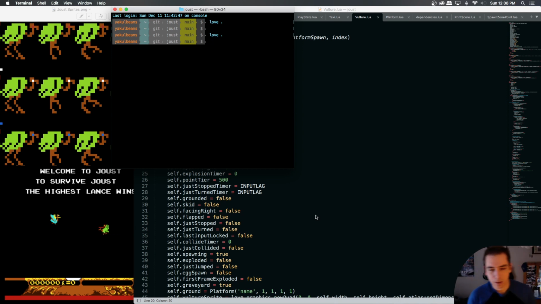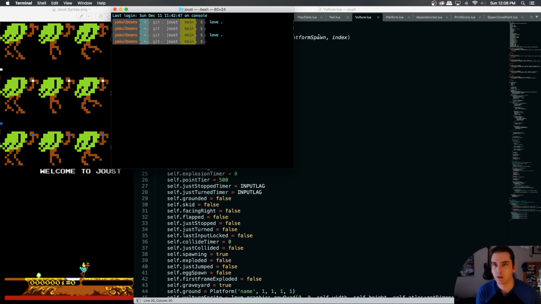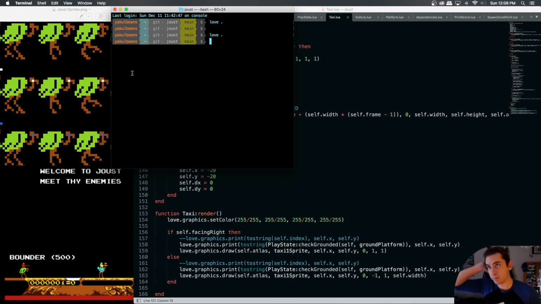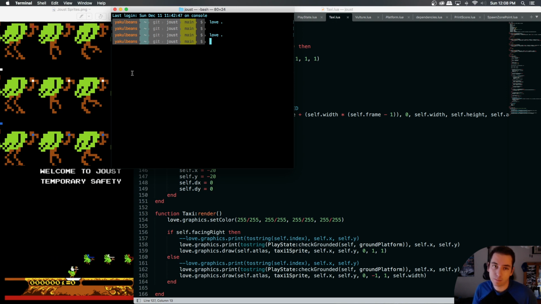So that's one thing we're trying to do, but also we run into a problem with our check grounded function. Let's say we're on the top platform. In our play state, we're saying cycle through all the collidable platforms, and check grounded with each.